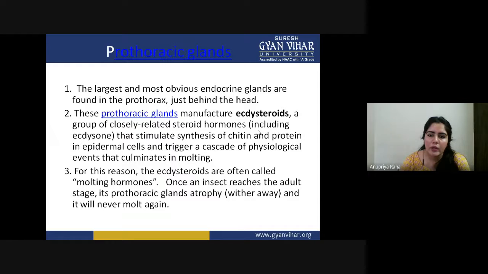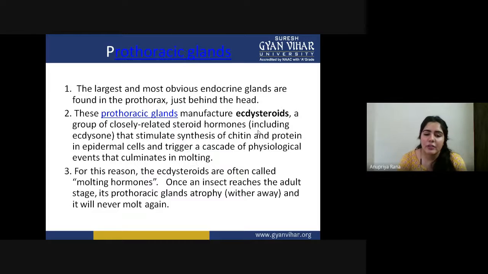Whatever steroid hormone is present inside the body is manufactured by this gland, which stimulates synthesis of chitin and protein in epidermal cells and triggers a cascade of physiological events that culminates in molting. All the physiological activity is initiated from its functioning.